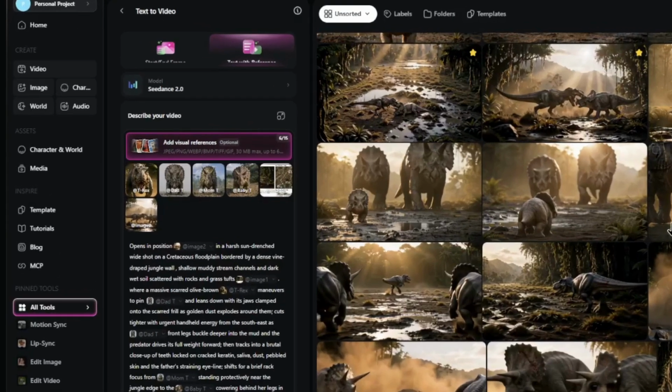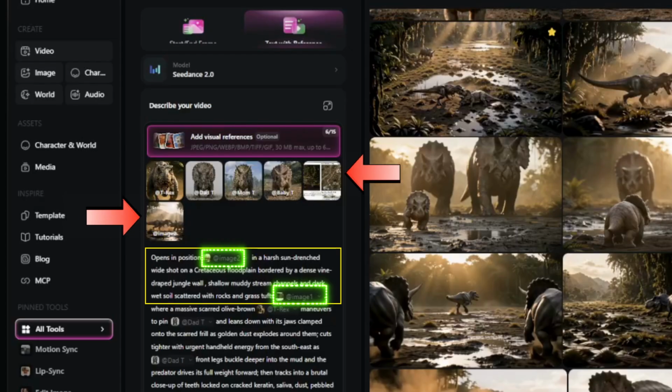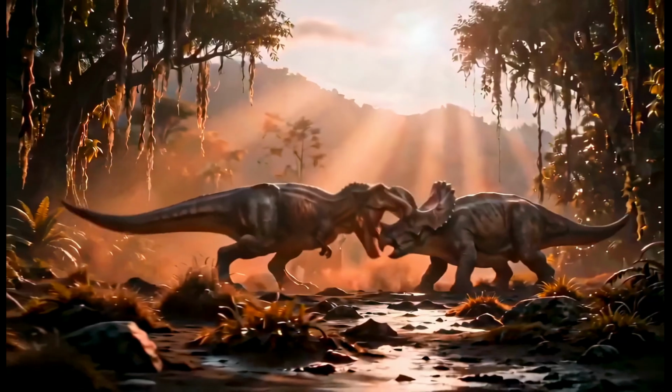So there's more than one way to give Seedance 2 a starting frame and a text prompt, and this is another way. I literally say opens in position, and then I just give it a reference to the frame that we want to use. I also add in the environmental reference after it describes the environment, like we always do. And I also go through the entire prompt and change the placeholder names with the names of our characters. So this pattern is going to repeat throughout all of our prompts. All right, let's generate the video and see what we get.